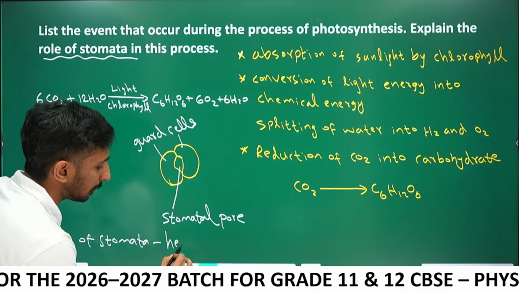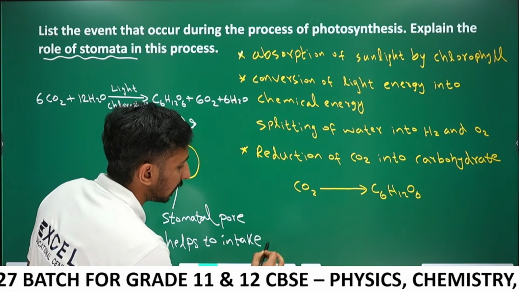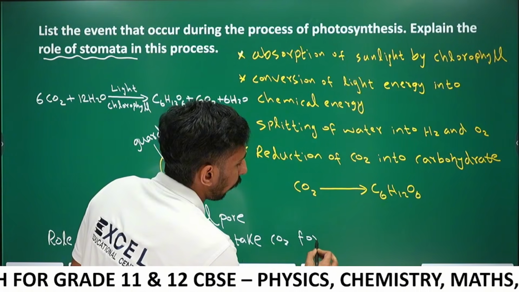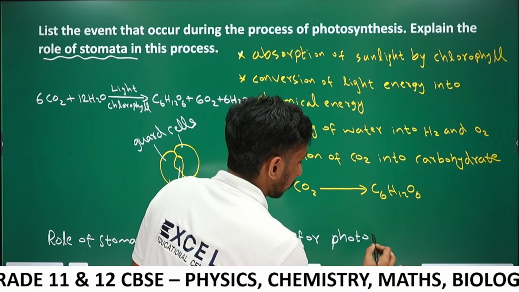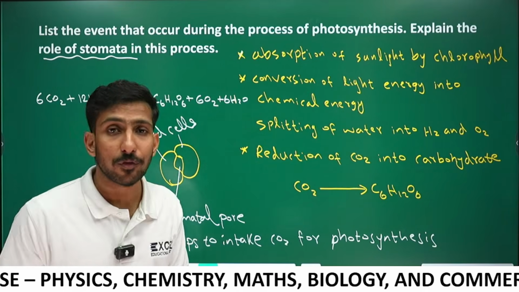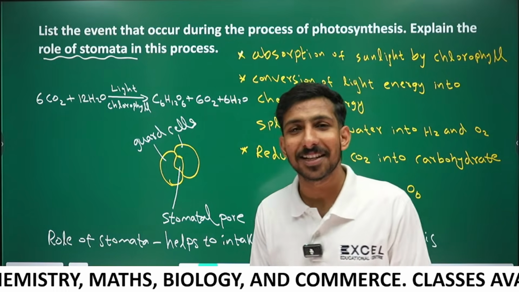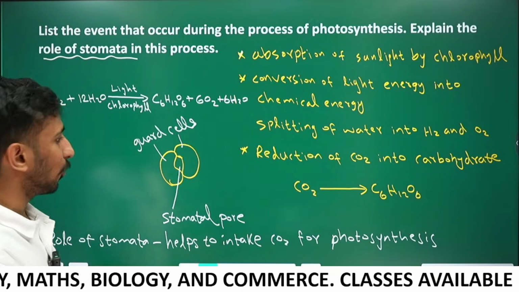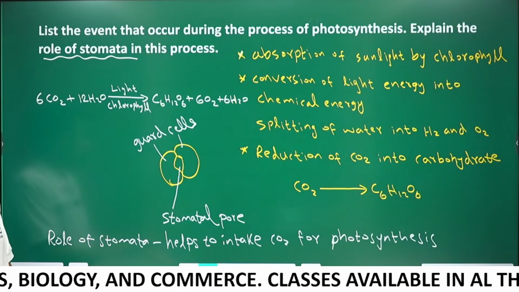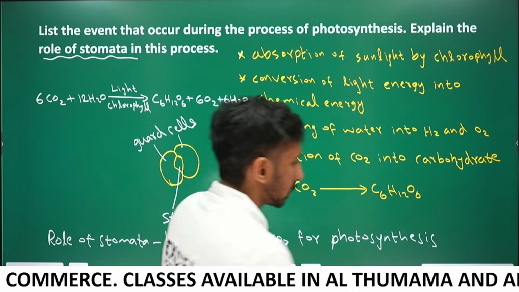It helps to intake CO2 for photosynthesis. CO2 is essential for photosynthesis. Now the answer for this question is finished. If you want, you can take a screenshot. Come on, let's go to the next question.